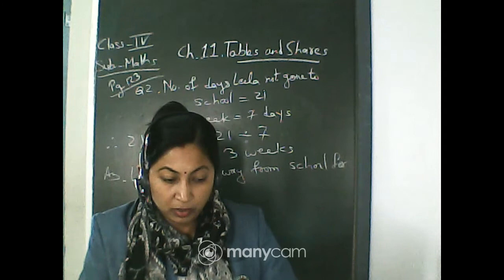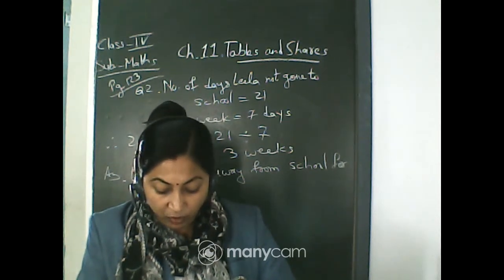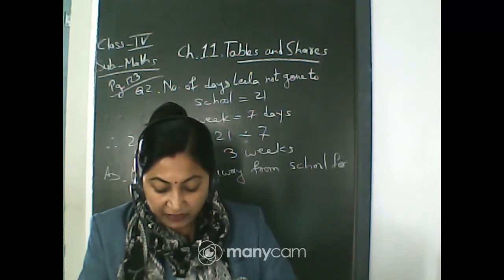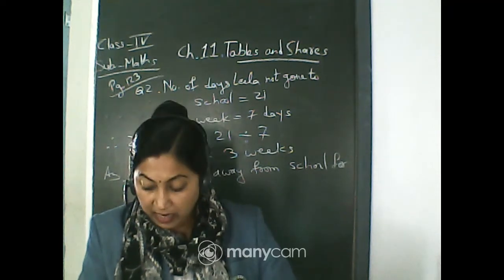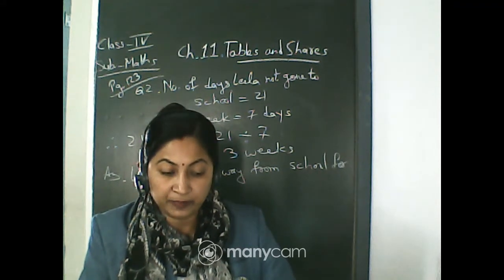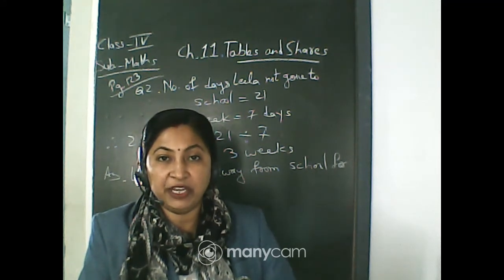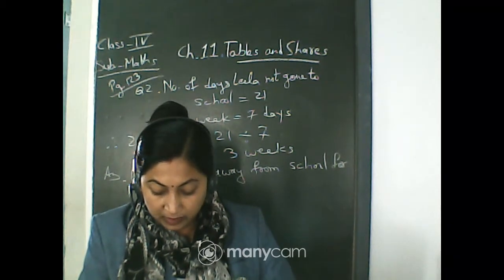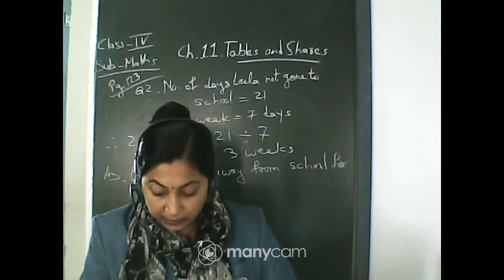Yes, write in the book 5. Next one. He reaches dash after taking 8 jumps. Now after taking 8 jumps, he reaches dash. What will be the answer? Exactly. 8 into 5, 40. So the answer will be 40. Write 40. Next one.